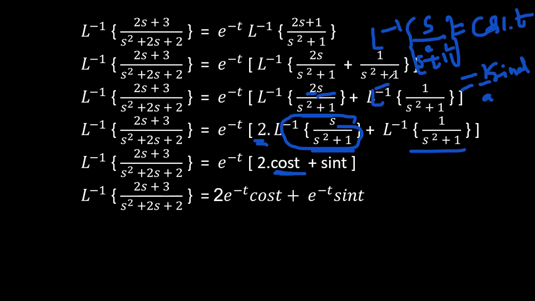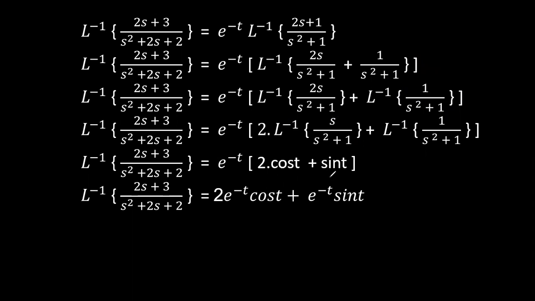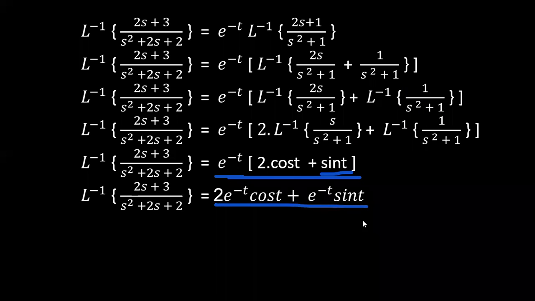Because we have the Laplace inverse of 1 by s square plus a square type, we'll get 1 by 1 sin at. The value of a is 1, so you get only sin t. Now multiply e power minus t to the entire term, and finally you get e power minus t cos t plus e power minus t sin t. This is the way you have to simplify the problem, and this is the proof that he has asked to do.